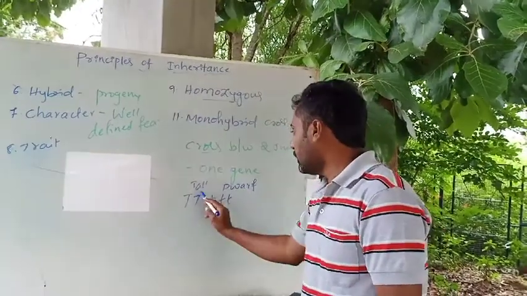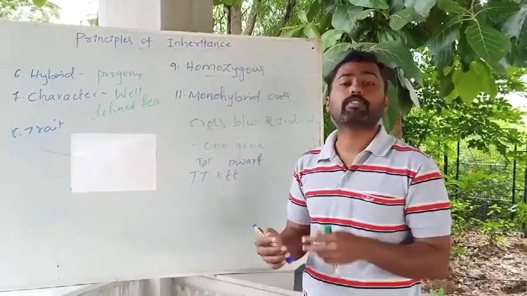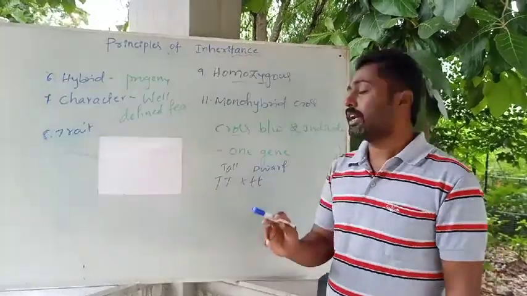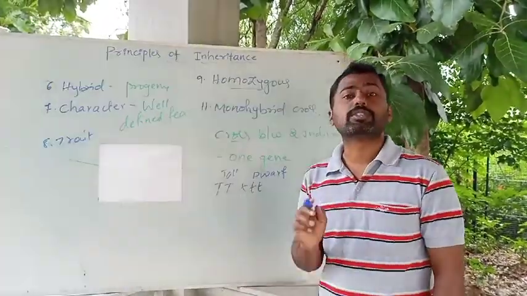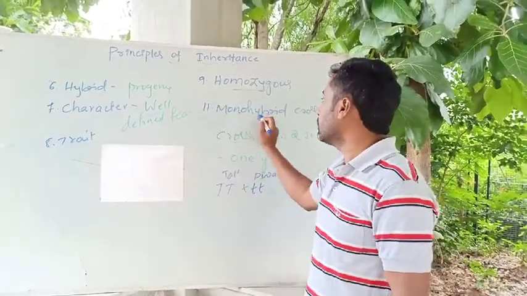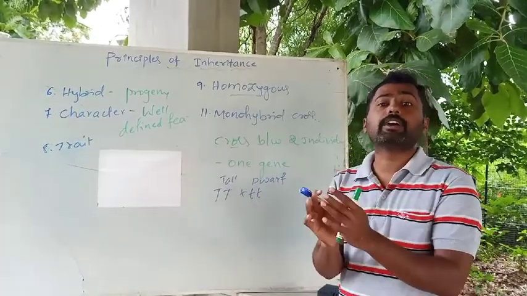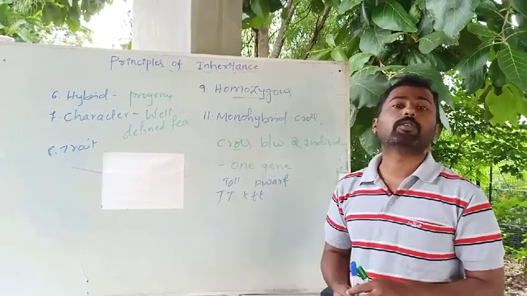A cross between individuals differing in a pair of contrasting characters, a pair of contrasting forms, is what we call a monohybrid cross. Or the cross between two individuals to study the inheritance of one gene is also called a monohybrid cross.